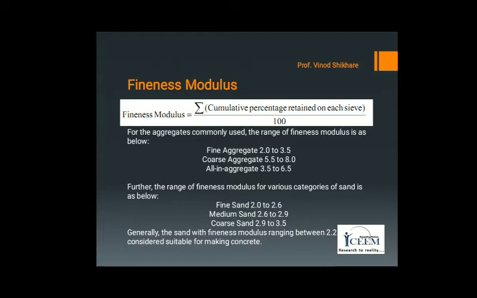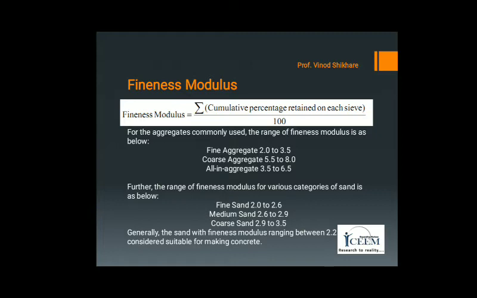The range of fineness modulus for fine sand is from 2 to 2.6, for medium sand 2.6 to 2.9, and for coarse sand 2.9 to 3.5.